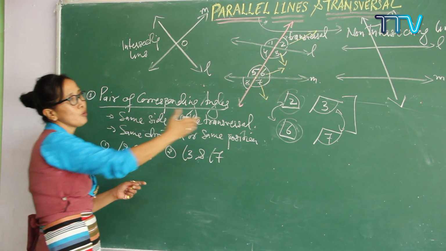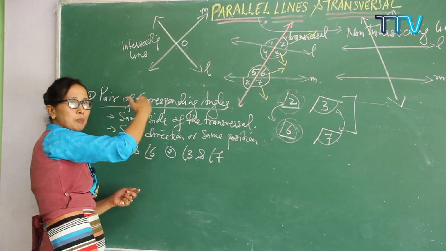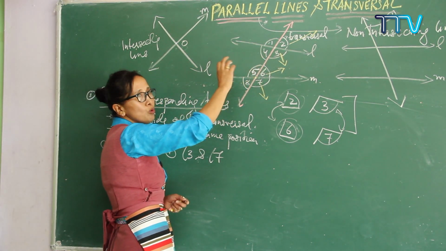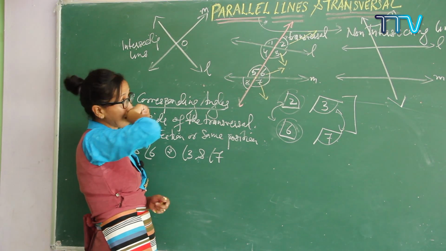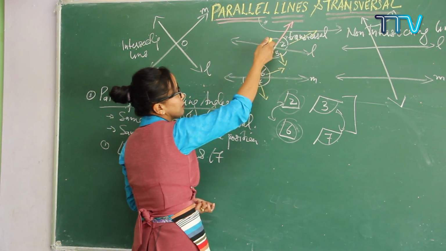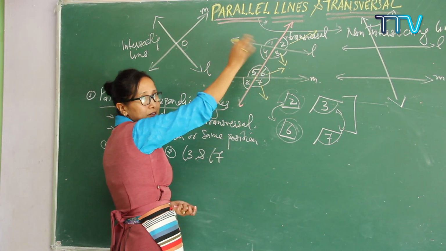What about the other side? If you know this one easily, then it will be easy to identify the second part. Now on this side, 1, 4, 5 and 8 are there. These two are a pair of corresponding angles. So again write it down here. Same side means 1, 4, 5 and 6. It cannot be 1 and 3, as these two are on the opposite side of the transversal.